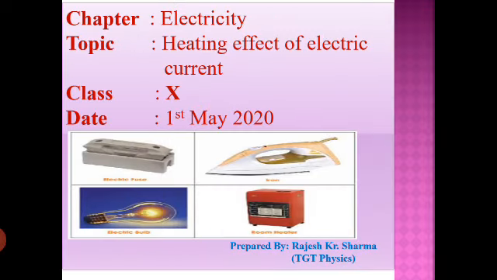So the topic we have is heating effect of electric current, and if you remember, you did this topic in class 7th also, but in class 10th we will have more explanation and we'll have derivation and numericals, that will help us to understand this concept in a better way. So the very first thing we have is heating effect.